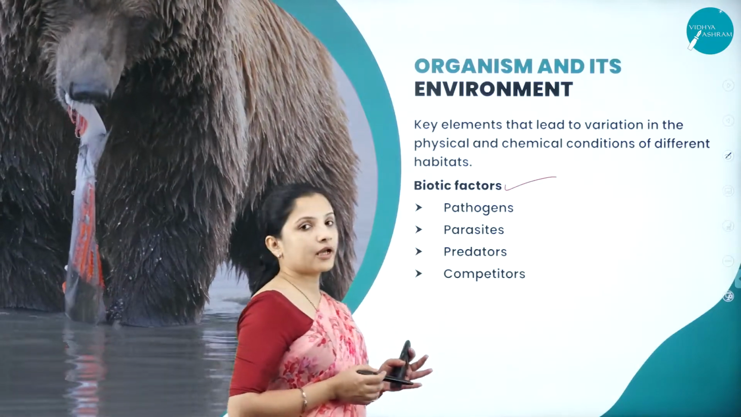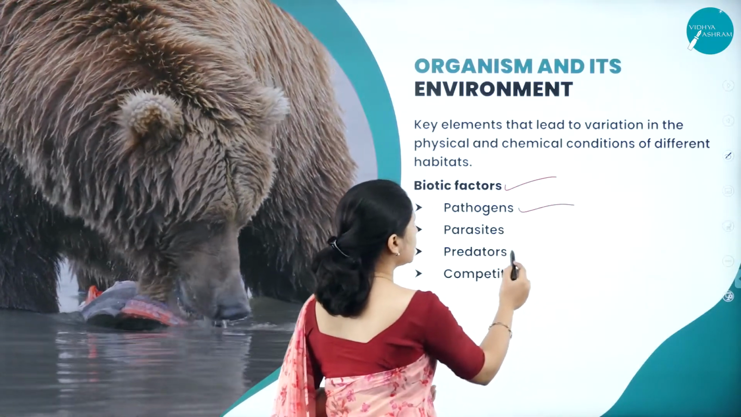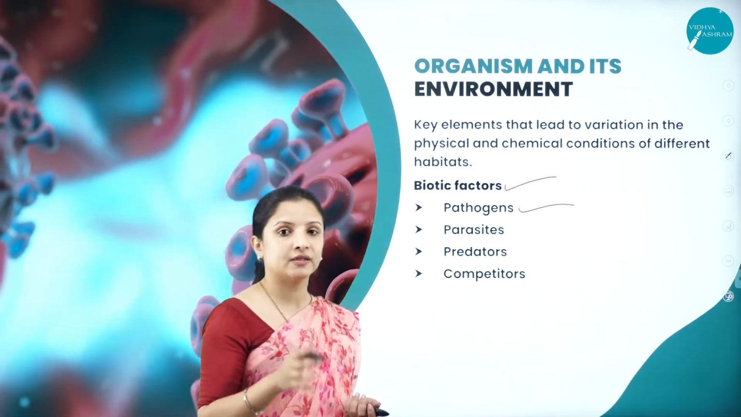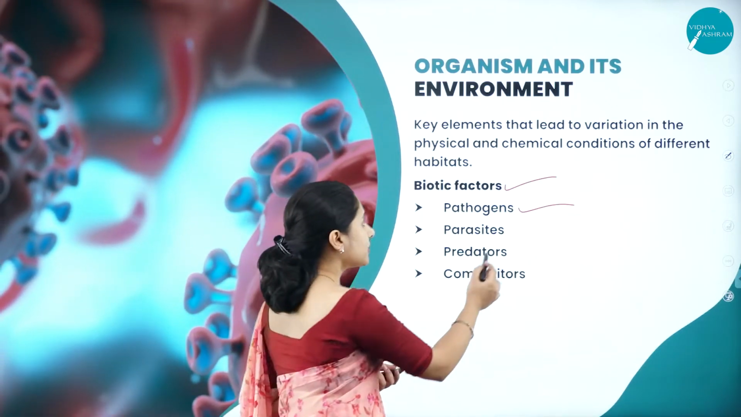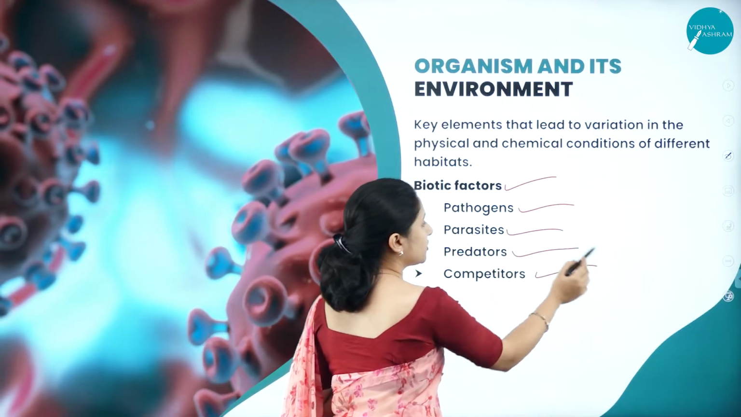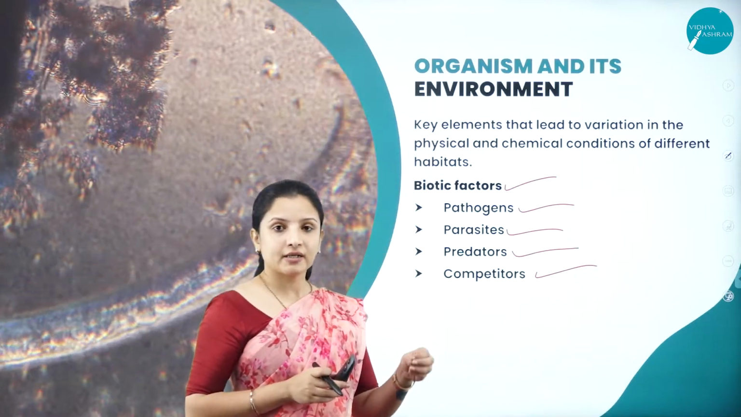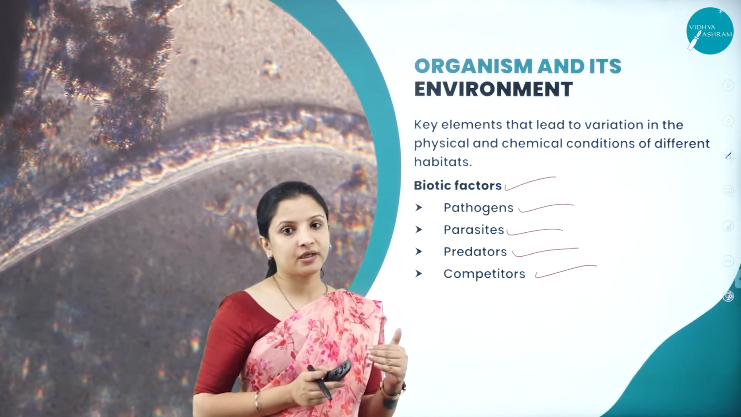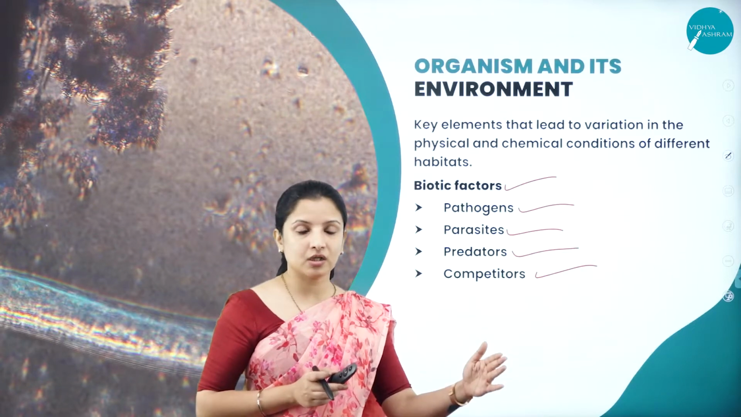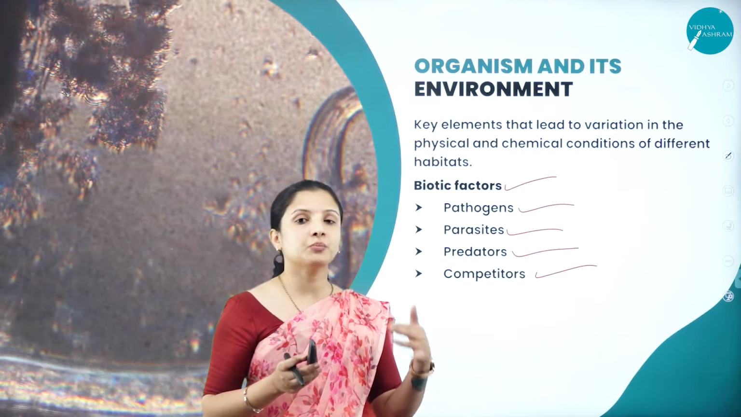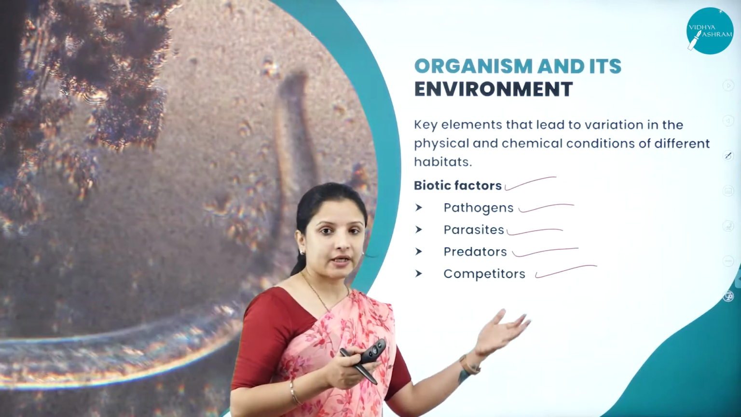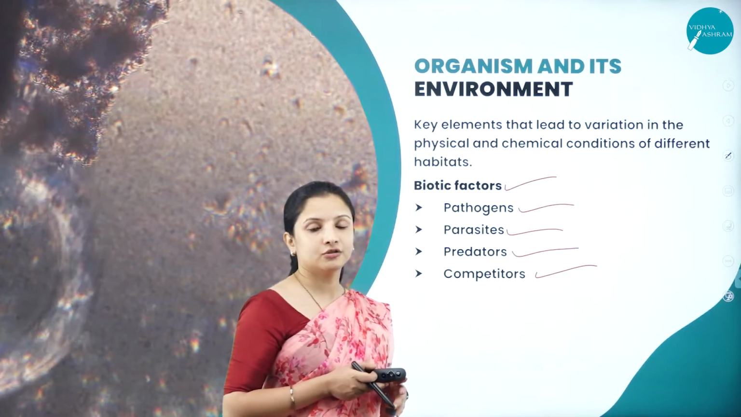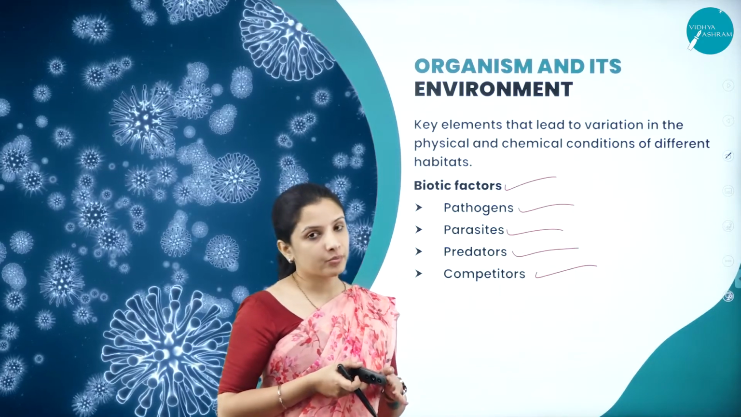There are certain organisms such as pathogens. Pathogens also decide what kind of organism should live in a particular biome. And then the parasites, the predators and also the competitors. Predators means, for example in the grasslands, the population of deer will be decided by the predator. The population of deer in that particular grassland varies according to the predation capability of predators such as the tiger and lion living there. Next, talking about competitors. Everywhere there is competition for survival.